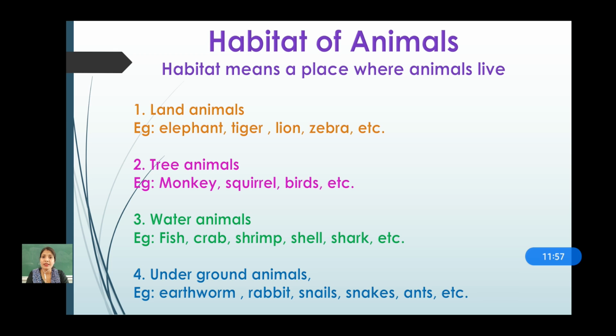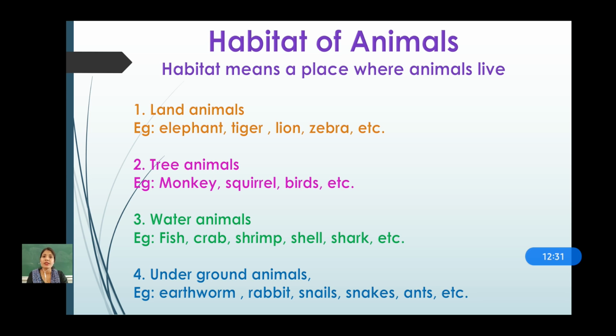But land animals also have different categories. Dog, cat, sheep, etc. are domestic animals who live with us, and we make a special house for them to live in. Dog lives in a kennel, sheep lives in a pen, hen lives in a coop, isn't it? We have different houses for them to live in. Cow lives in a shed, horse lives in a stable. So they all are land animals who live on land.